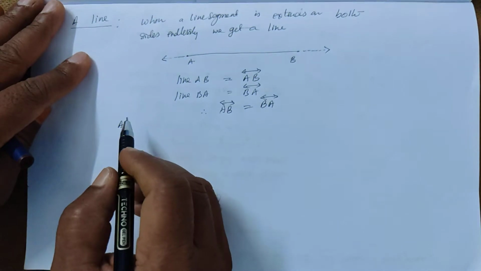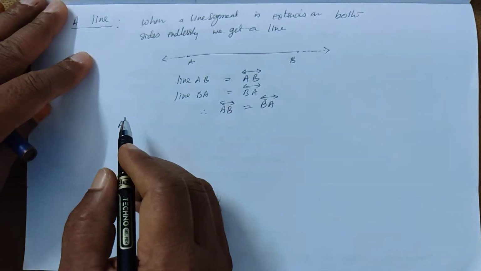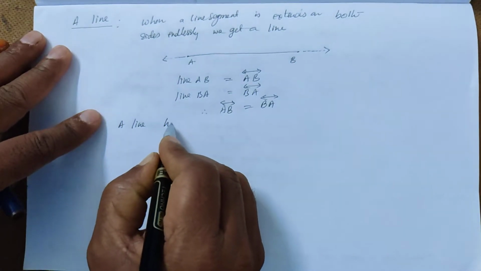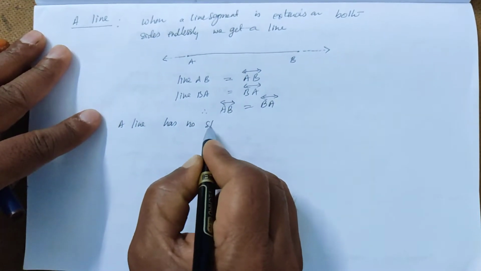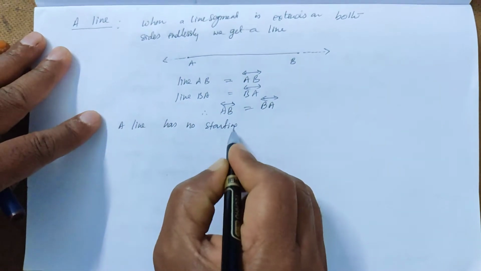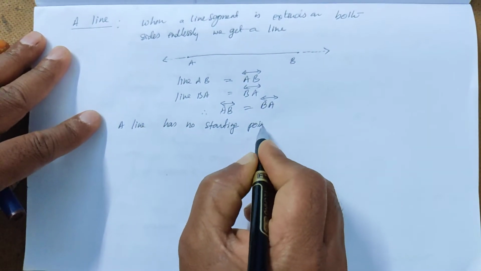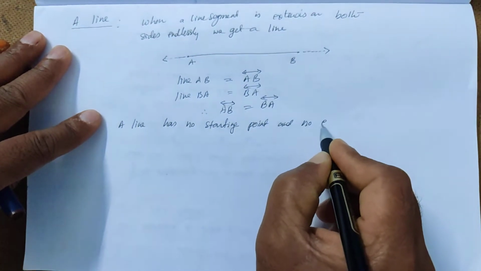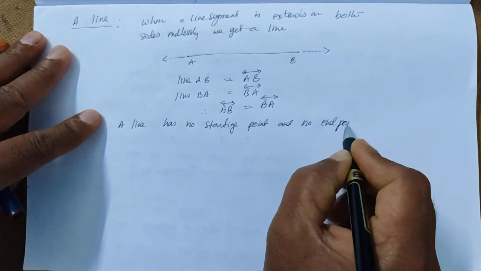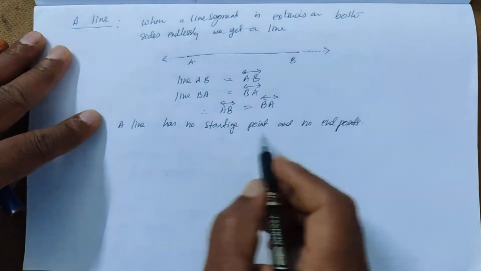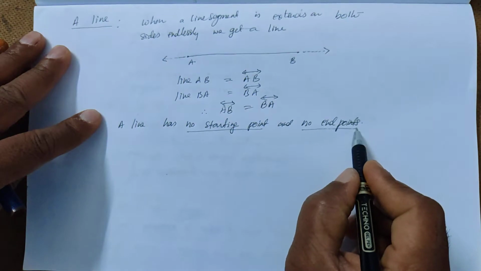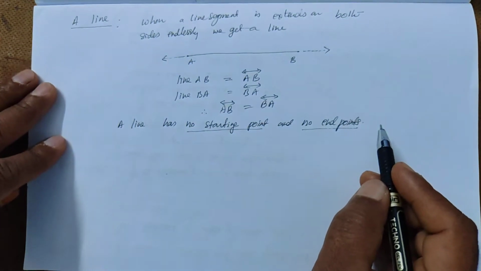So a line has no starting point and no endpoints. This is the property of a line.